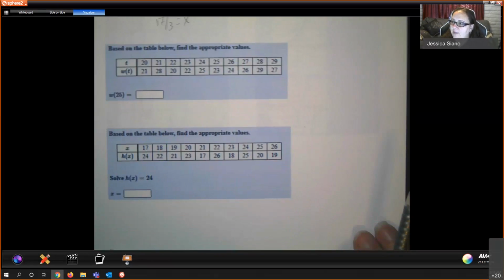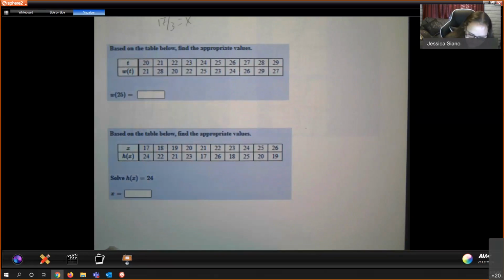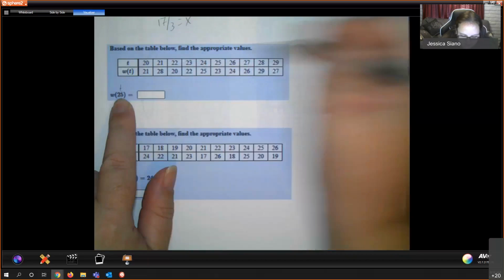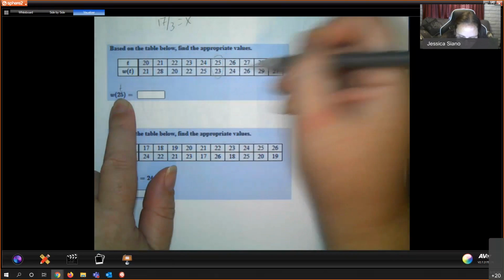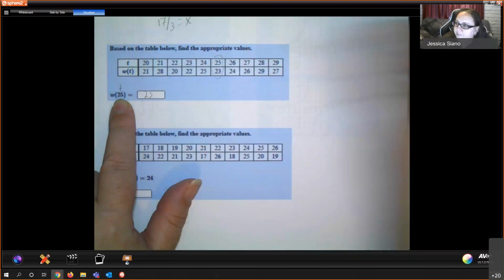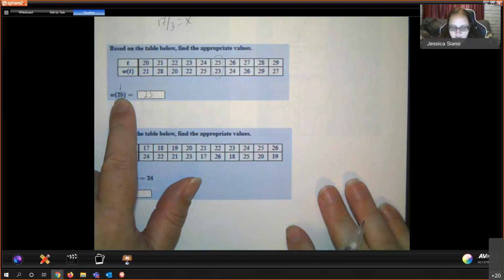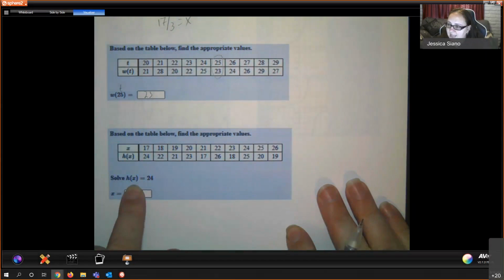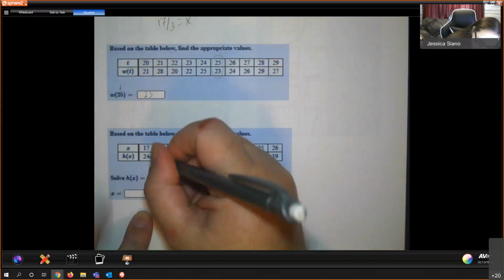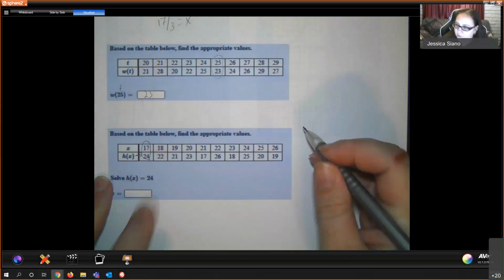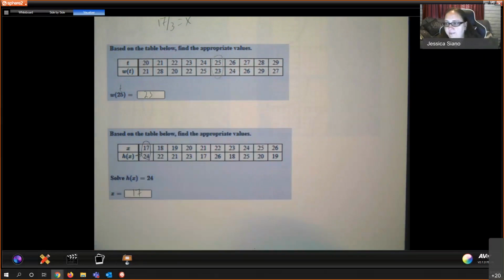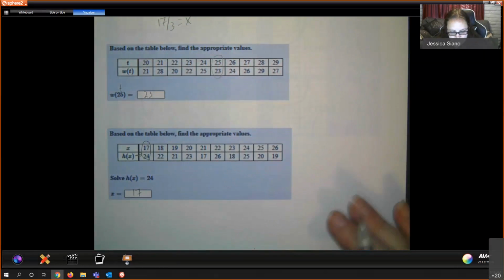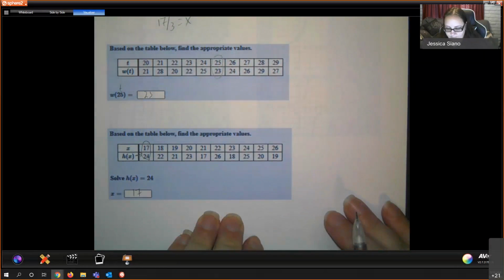All right, so when we're given a table and we want to find appropriate values, here they gave me w of 25. Keep in mind that the number inside the parentheses are t's. So find 25. That means that w of 25 is 23. And now again, here they didn't give me x, they gave me h of x. So that means I was looking for where h of x is 24, and h of x is 24 when x is 17.